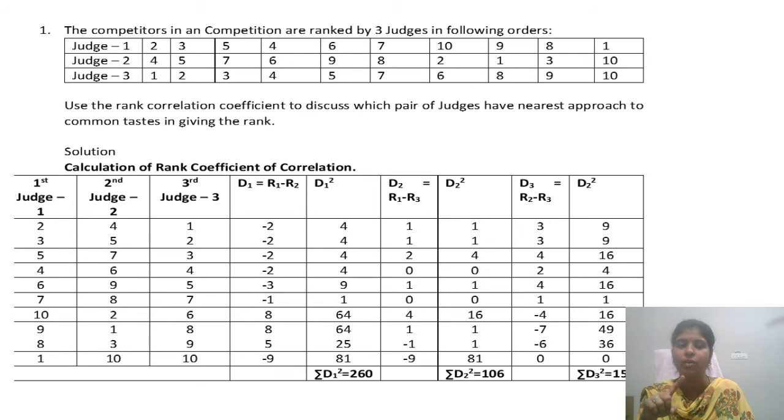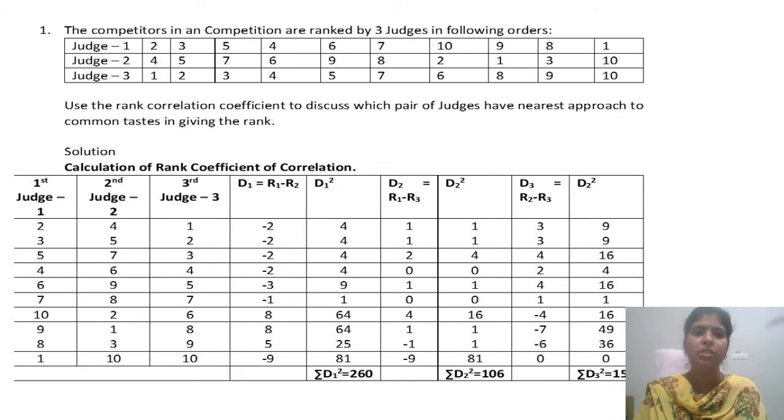D1 is equal to R1, judge number 1, minus judge number 2. Then the D square column. D2 is nothing but R1 minus R3, the first judge and third judge. Next D2 square. Next D3 is nothing but R2 minus R3, second judge and third judge, then D3 square. So we have done D1 square, D2 square, D3 square. Judge number 1, D1 column, your fourth column.